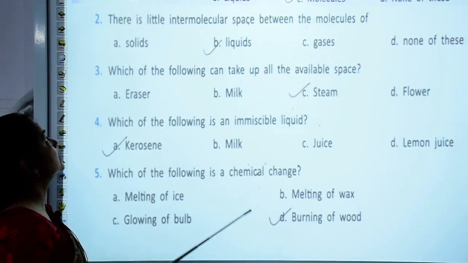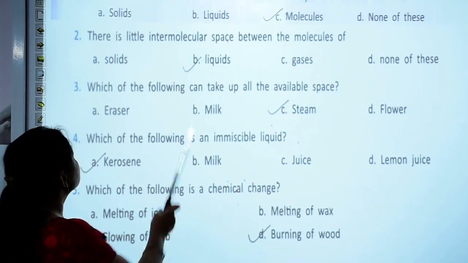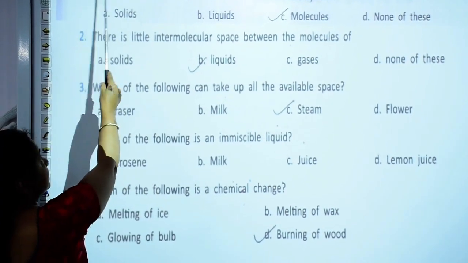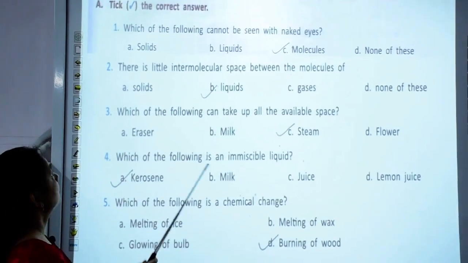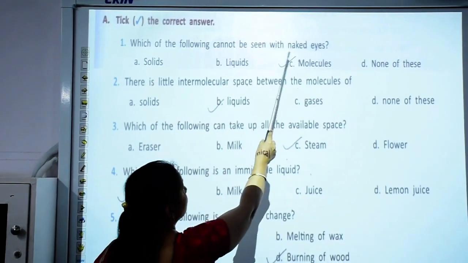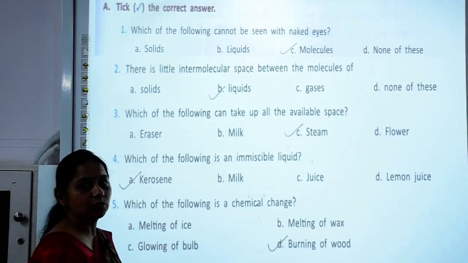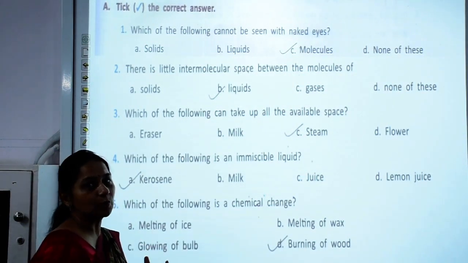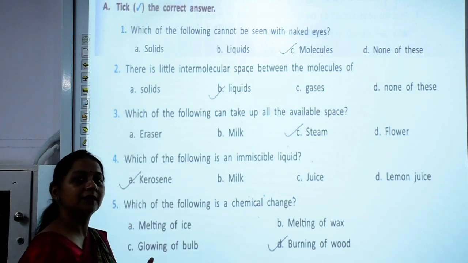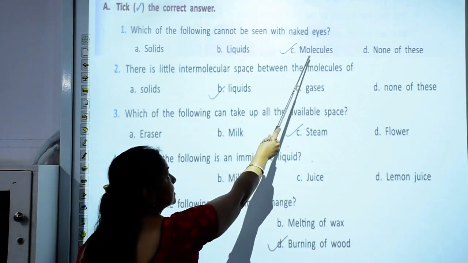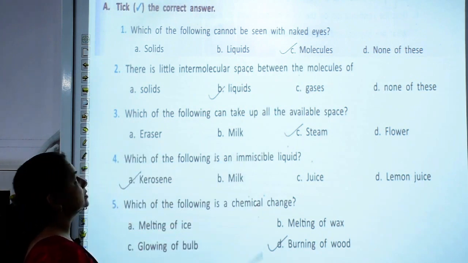Our next exercise is the back exercise. Coming to the first question, that is tick the correct answer. Which of the following cannot be seen with naked eyes? As we have discussed earlier, molecules are so small that they cannot be seen with naked eyes. So the correct answer here is molecules.